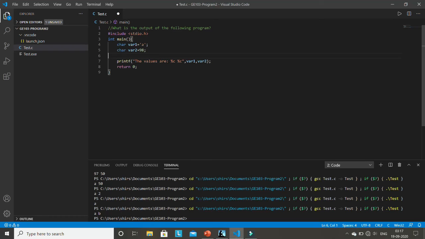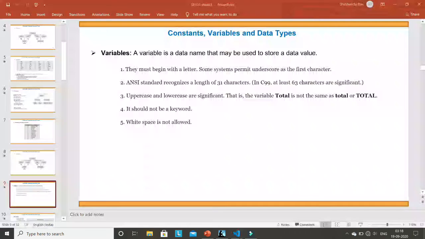Now coming to the variable, the purpose of a variable is already clear to you. I have already explained from the beginning what a variable is. That is the advantage of explaining how to write a C program at the beginning. Now I need not explain in detail what a variable is. Here I will just explain the rule of writing a variable name. Writing a variable name is the same as writing an identifier. So these rules are exactly the same.